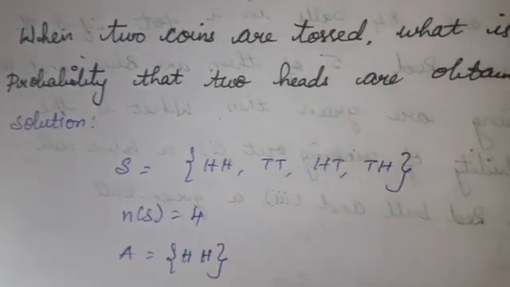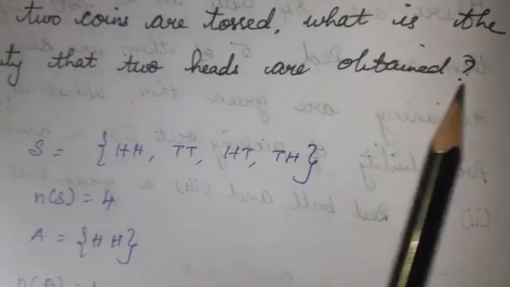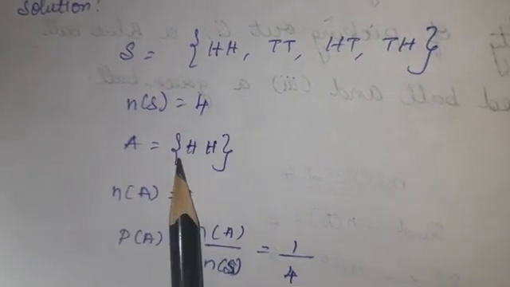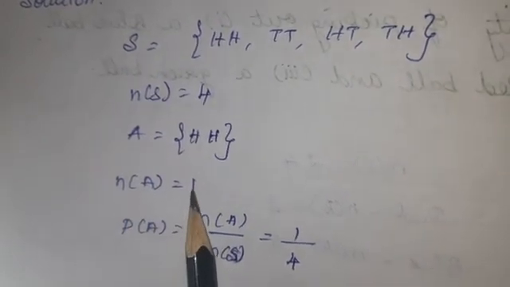Fifth question. When two coins are tossed, what is the probability that two heads are obtained? First, we should find the total. That is S is equal to, when two coins are tossed, either you get head, head, that is H, H, comma, tail, tail, comma, head, tail, tail, head. N of S, total is 4. Here the question is two heads are obtained, that is the event. So A is equal to H, H, two heads are obtained. So N of A is equal to 1.